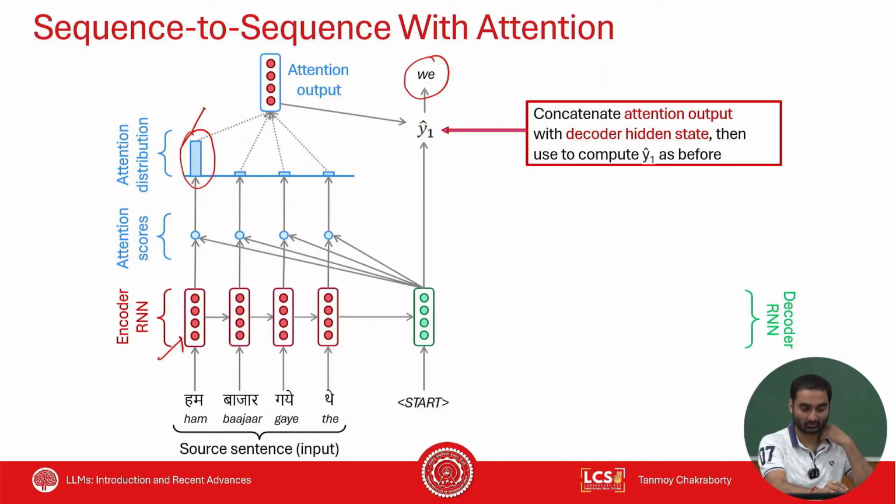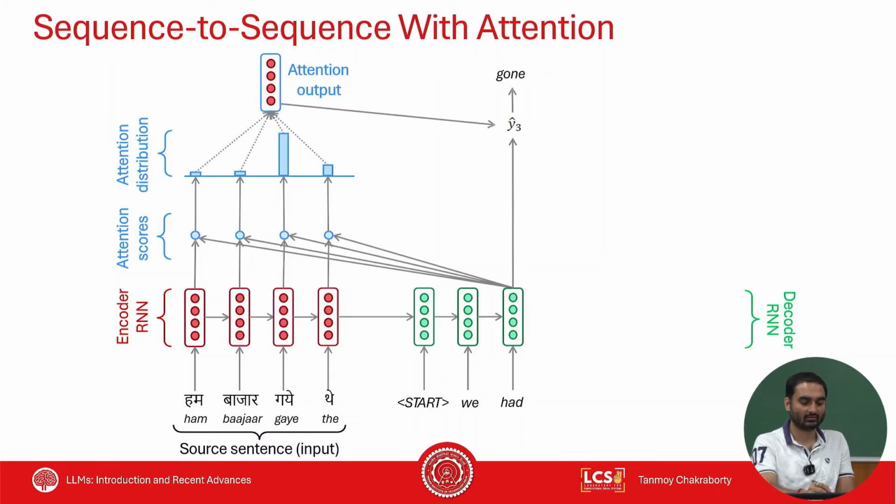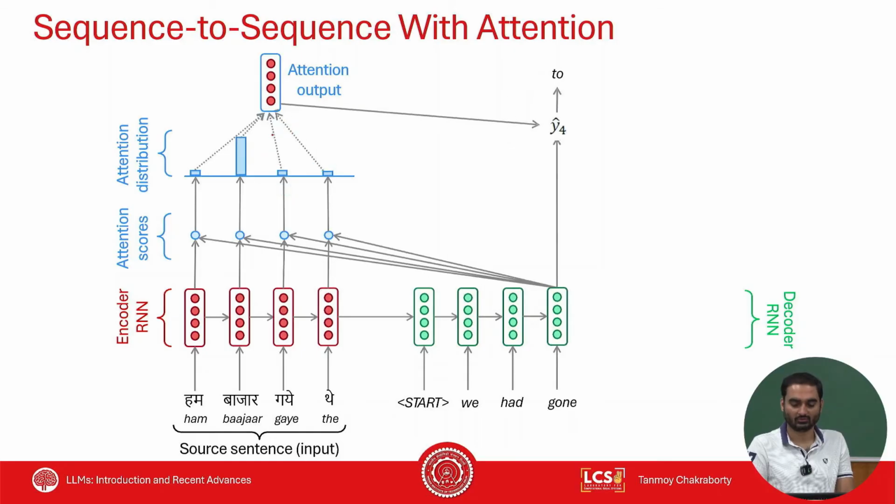Therefore, the corresponding probability was high. To generate the second output, which one is useful? The last one was useful. To generate the third one, the third one was useful. To generate the fourth one, the second one was useful. Right? And how do we get this usefulness? From the probability, the dot product probability.